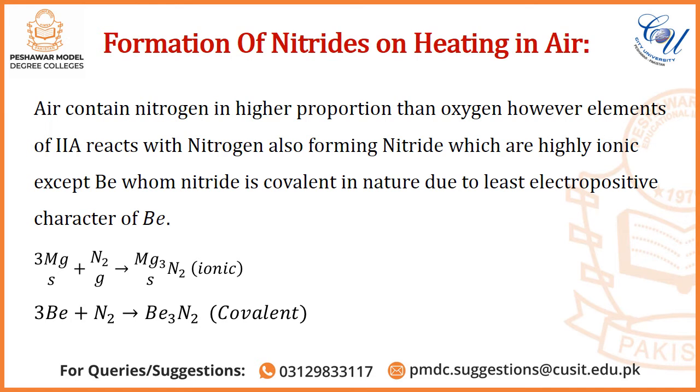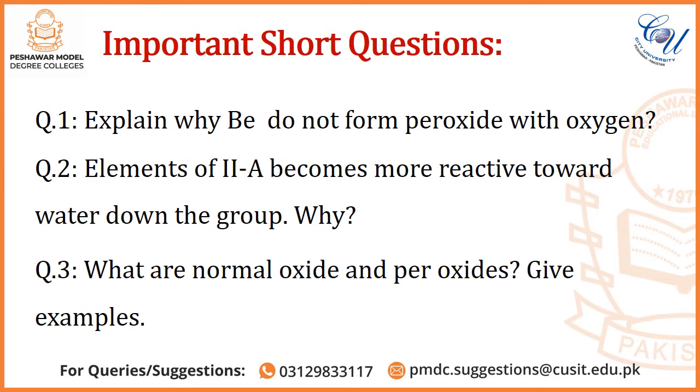The first one is magnesium nitride. This is considered as ionic. And the second one, the nitride of beryllium, is covalent in nature because beryllium has the least electropositive character, so its nitride is covalent in nature.